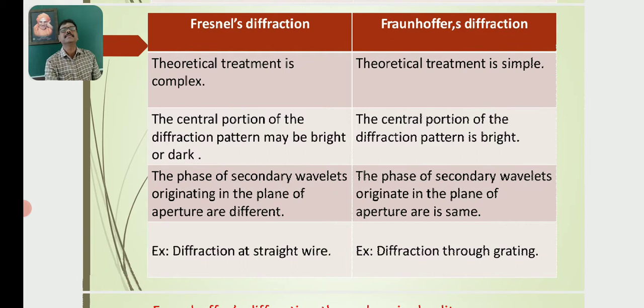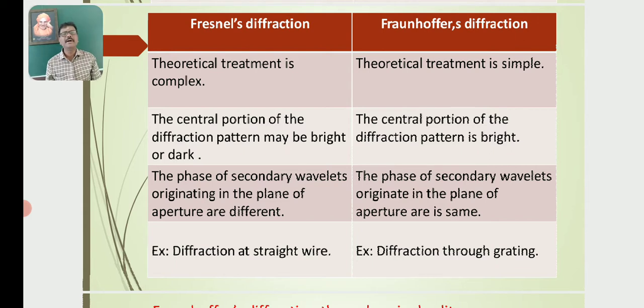So next one. In case of Fresnel's diffraction, the theoretical treatment is complex. That means the determination of the intensity of the fringe and the determination of fringe width is very difficult.